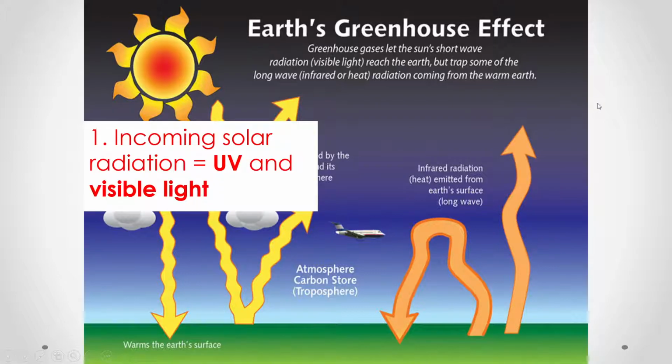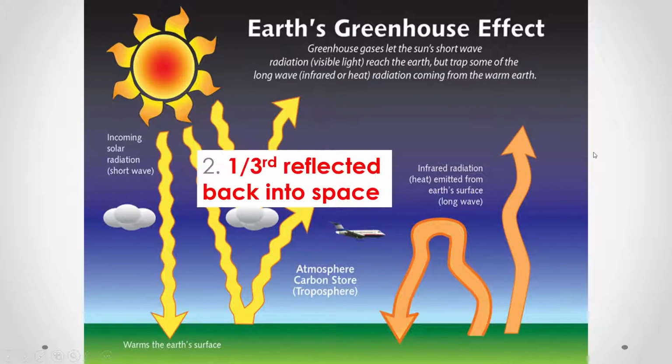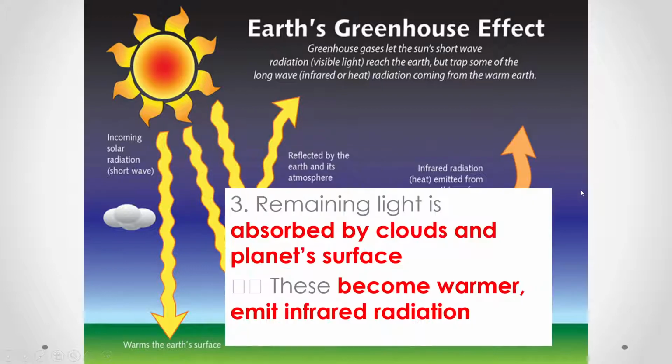So, what is the greenhouse effect? Well, let's start at the beginning. Incoming solar radiation, which we also refer to as UV and visible light, comes into the Earth from the sun. Thank you to the sun. A third of that is actually reflected back into space, by UV blocking from the ozone and in general the clouds and the stuff in our atmosphere. A third of it is reflected back into space, also due to the albedo effect.